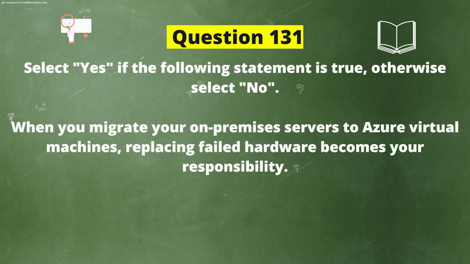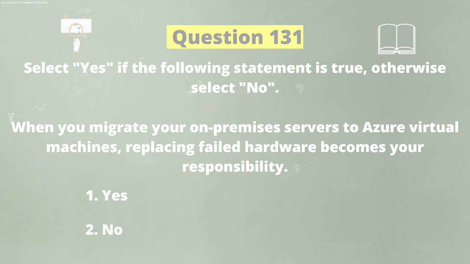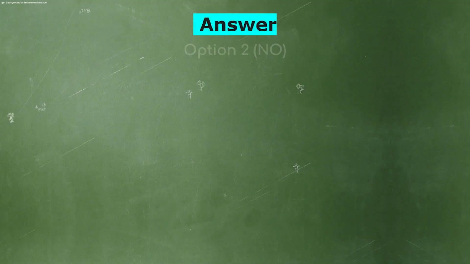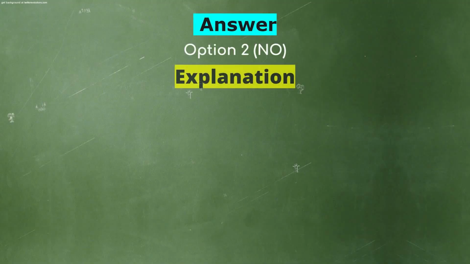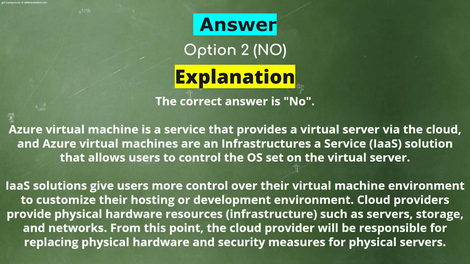Next question. Select yes if the following statement is true. Otherwise, select no. When you migrate your on-premises servers to Azure virtual machines, replacing failed hardware becomes your responsibility. Is it yes or no? And the correct answer is no. Explanation. The correct answer is no.